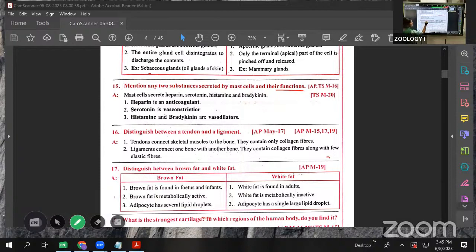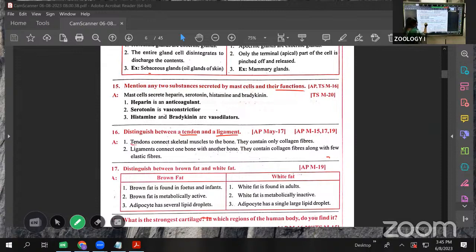Next, distinguish between the tendon and ligament. Simply, tendon means attachment between the muscle and the bone. The attachment between bone and bone is called a ligament. Bone to muscle is called a tendon. Let's see here.